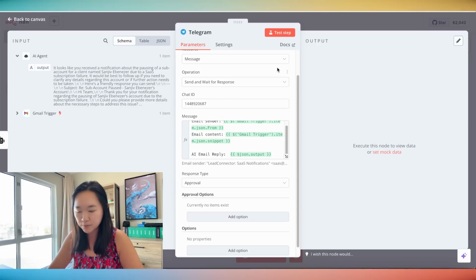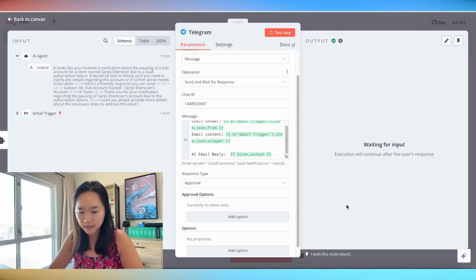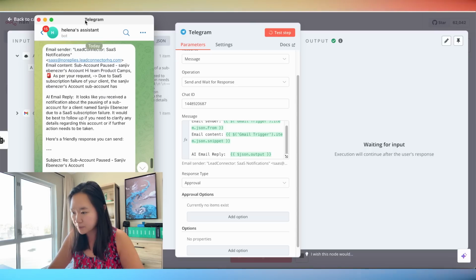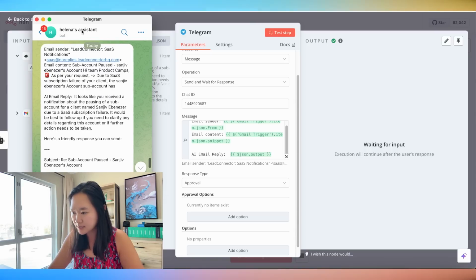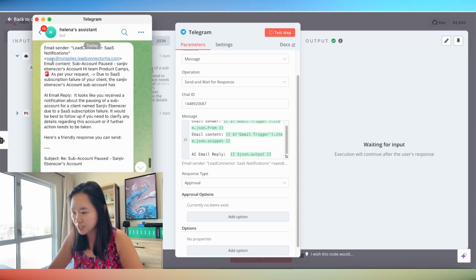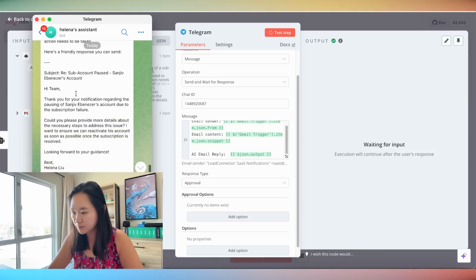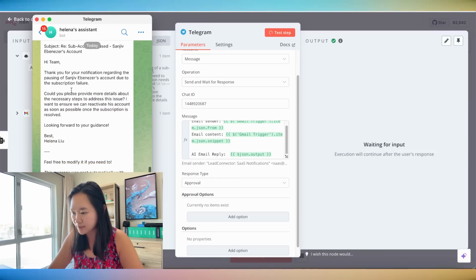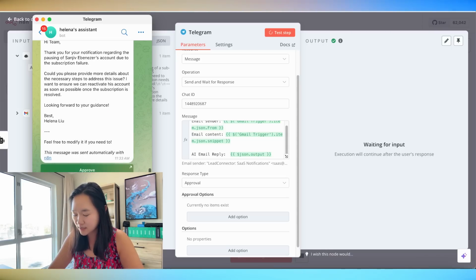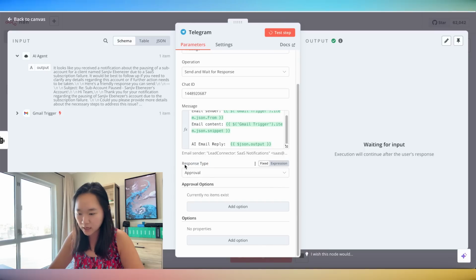Now, once this is complete, I can go up here and click on test step to ensure that everything is working. And when I opened up my Telegram, which is named Helena's Assistant, I can see that this is just an email from my Go High Level account telling me that one of the sub accounts has been paused. And we can see that the AI has replied here. Thank you for notifying us that there's been an account closure. Looking forward to your guidance. So this is not bad. And you can see here that there's actually a button underneath this message that's approved. And we get that from the response type.